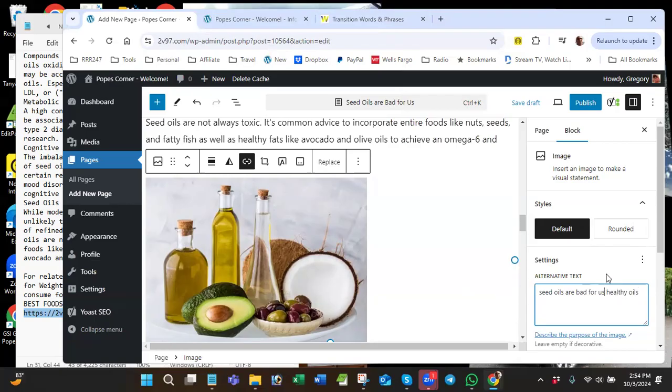I'll just say image of healthy oils. Seed oils are bad for us. Image of healthy oils.